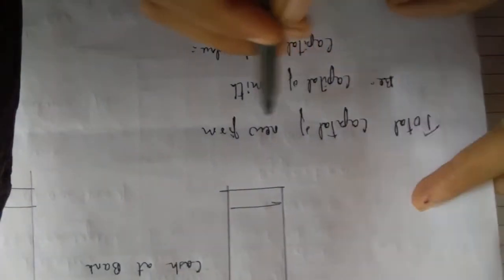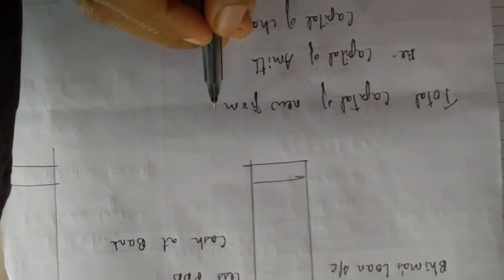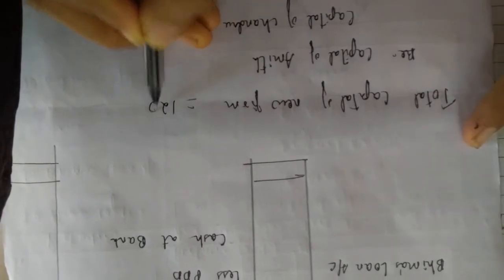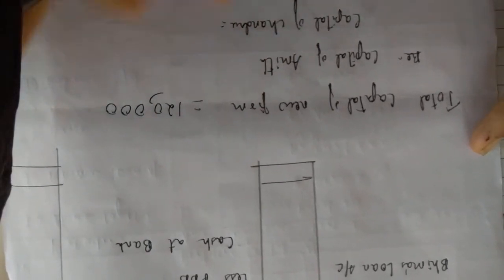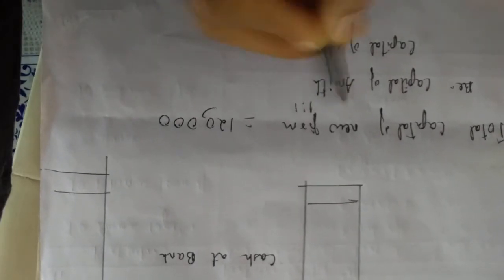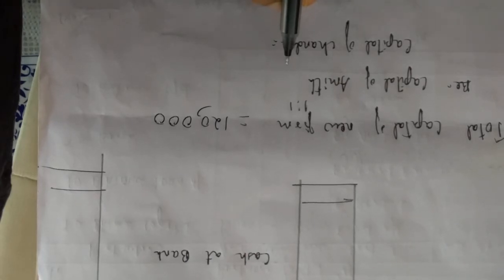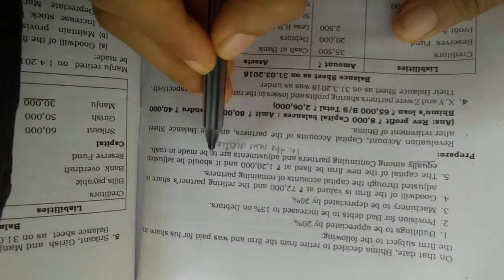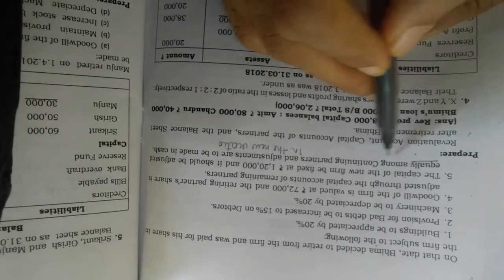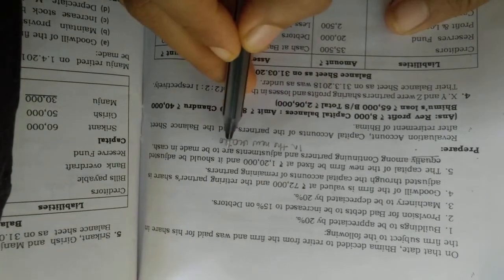Okay, I will just tell you all. Here, total capital of the new firm. How much are they telling for the firm? That is 1,20,000. Equally you have to give, 1:1. See here, when they are telling capital of the new firm is 1,20,000 and it has to be adjusted equally among the continuing partners and adjustment to be made in cash, here when they say equally, we have to assume that it is in the new ratio. We have to give it in the new ratio.